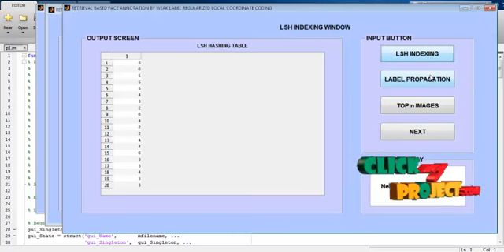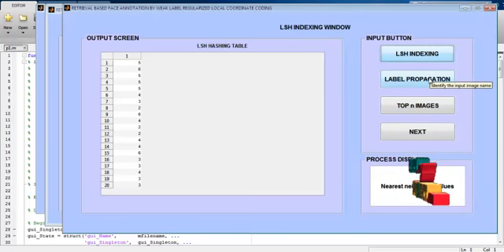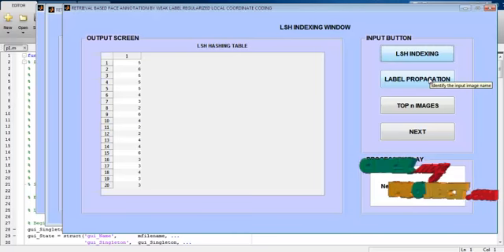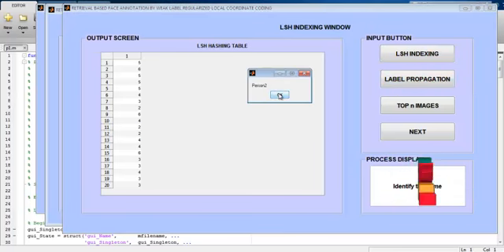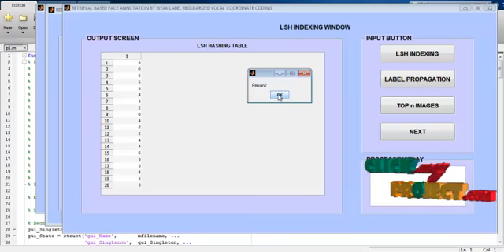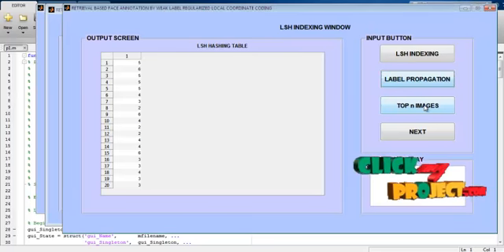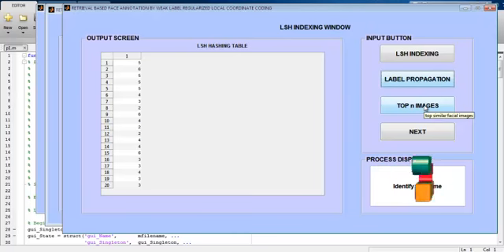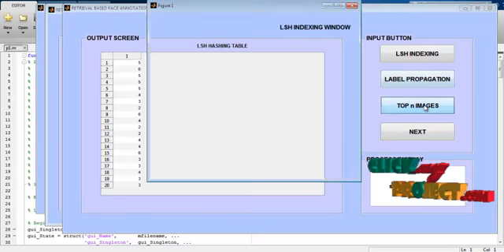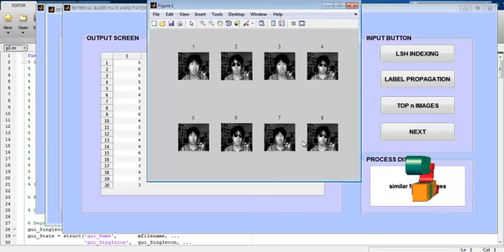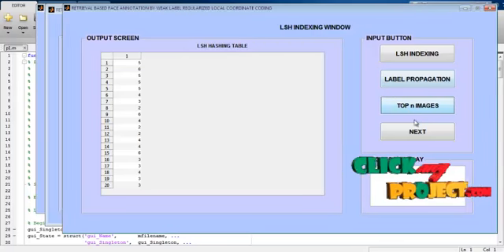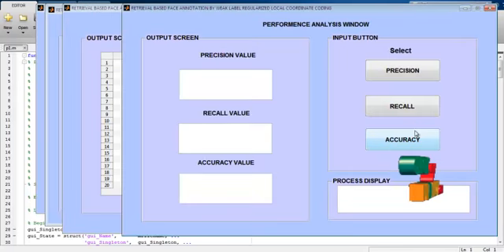Then go to the label propagation. Label propagation means identifying the person for the input query image. Then the identified person is selected for the input query image. Then go to the top n similar images for the input image. Then the top similar images for the input query image are displayed. Then go to the next window.